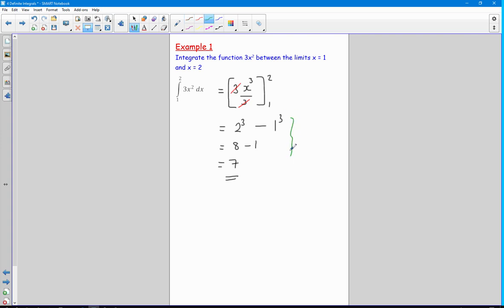And this process here, where we're doing the substitution, is really important, because quite often in exams, although you could do all this on a calculator, if this is wrong, you'll lose marks, and there's often a mark for showing that you've clearly substituted in the limits. So however trivial it seems, it's worth writing that down to make sure you get maximum credit for your work.